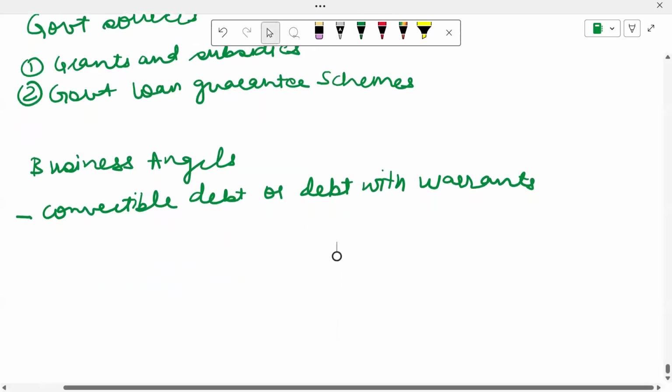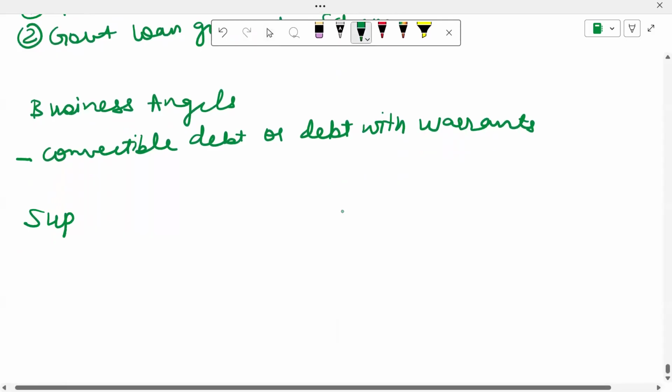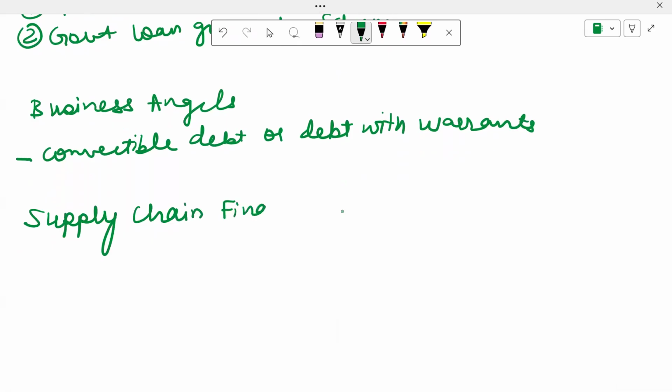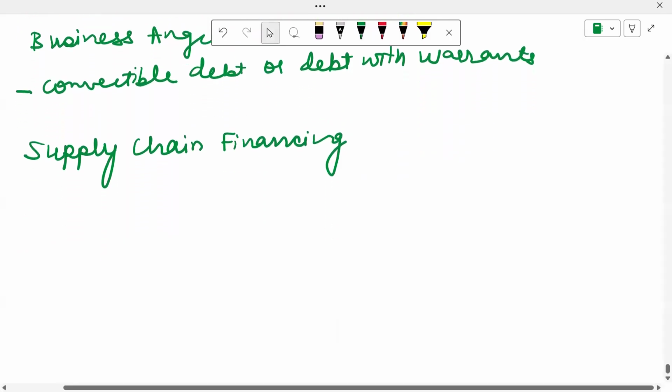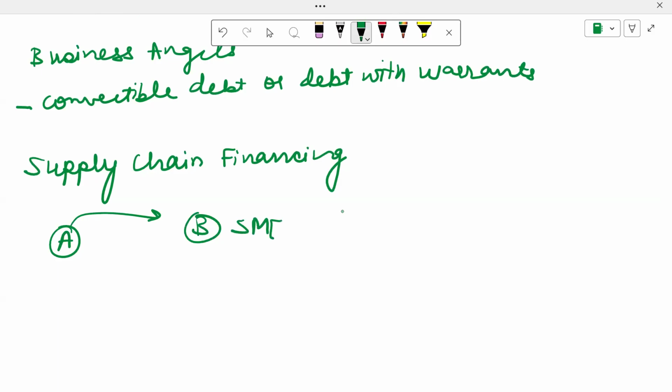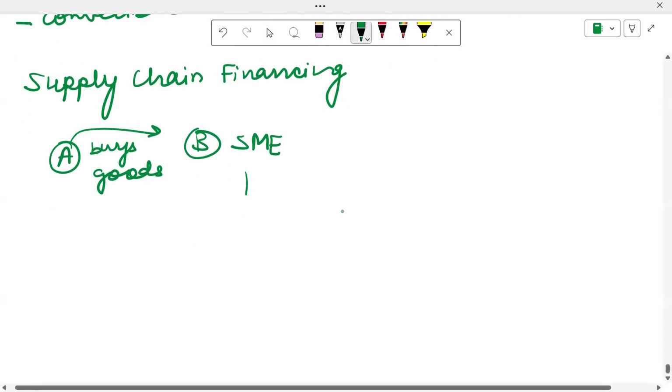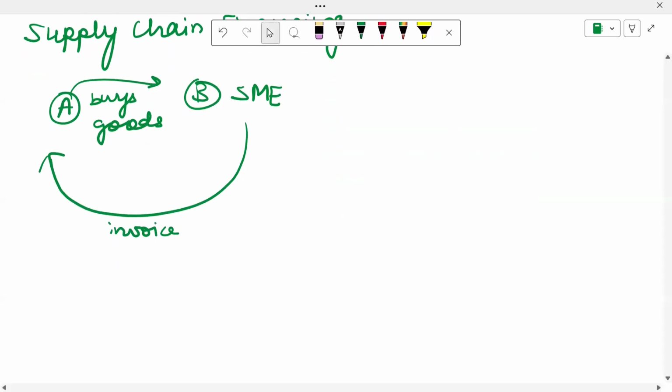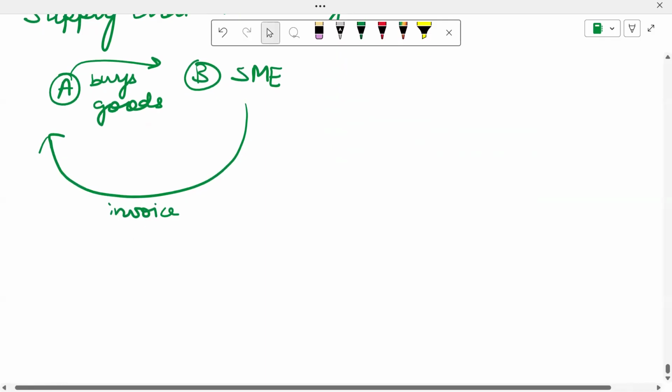Then talking about the second last aspect, which is supply chain financing. Supply chain financing is nothing but, let's suppose this is company A, which has bought goods from company B, which is an SME. So company A buys goods from company B, who is an SME. Company B, who has sold the goods, will send an invoice to company A, right? So when the invoice is sent, let's suppose what will happen over here.